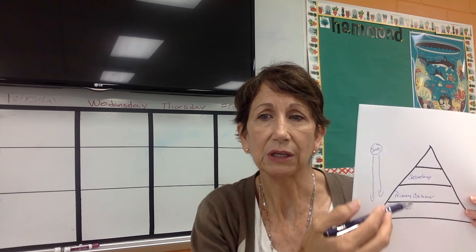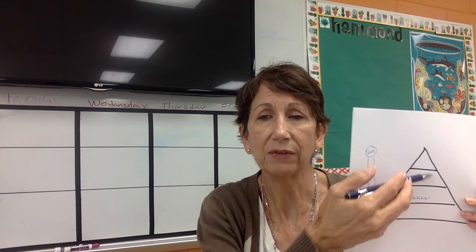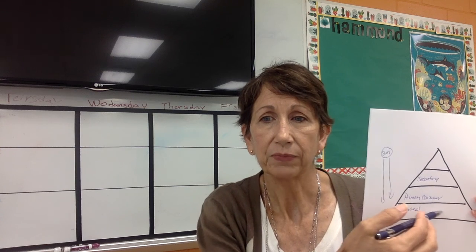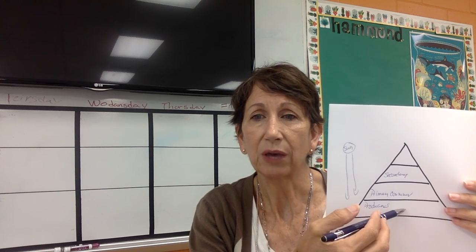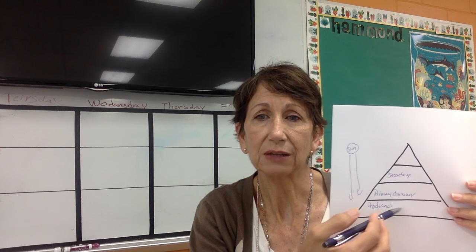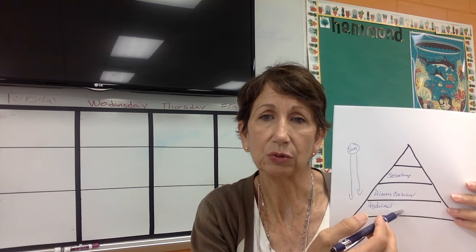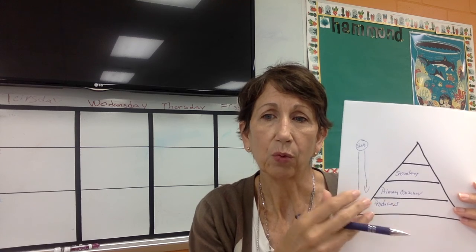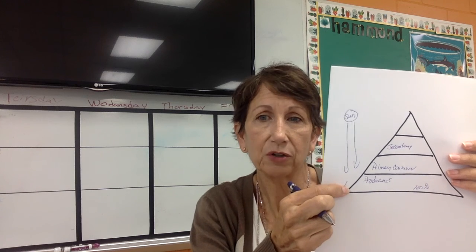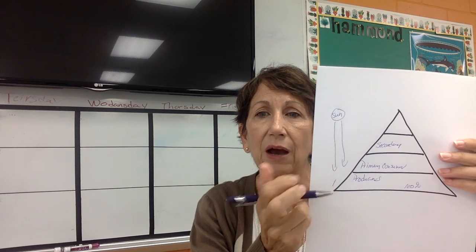All right, now we're going to look at the energy. We're going to look at why. We're going to explore why this is actually shaped like a pyramid. So down at the bottom, all right, we're going to say we have 100% energy, which isn't really true. But these producers take the sun's energy and they turn it into chemical energy. So we're going to say there's 100% down here, or 1. We're going to put the number 1 next to it. All right, so one whole thing, one whole unit of energy, if you will, 100%.